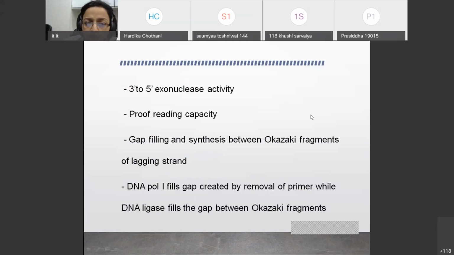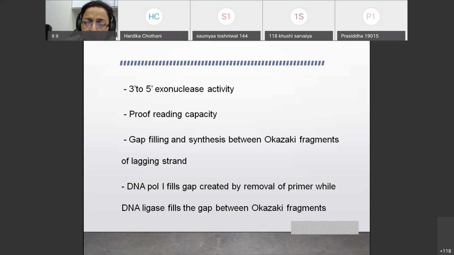It does have exonuclease activity, it does have proofreading activity. Exonuclease activity is a property shown by DNA polymerase 1, 2, and 3. All three of them have this property. Exonuclease capacity means they have the capacity to repair or remove the unwanted nucleotide which is being added.